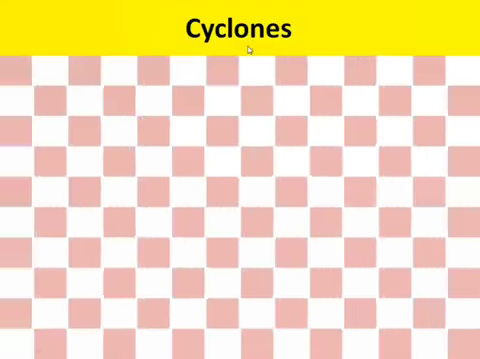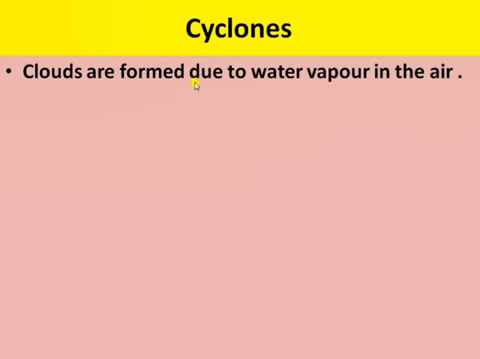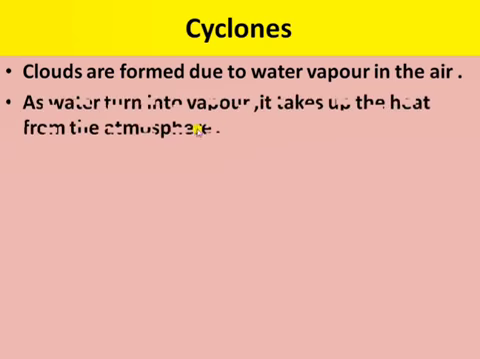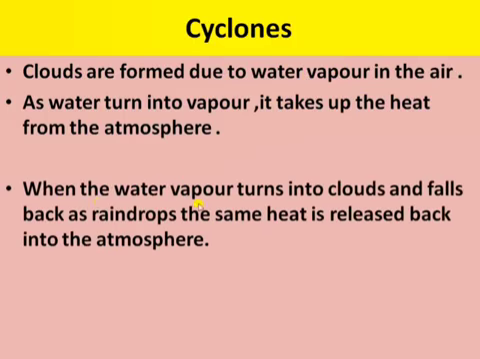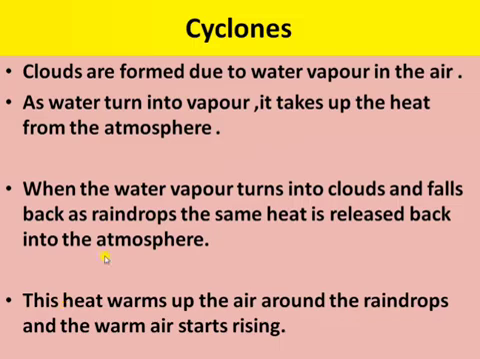Next are the cyclones. What are cyclones? Clouds are formed due to the water vapor in the air. This water turns into water vapor and it takes up heat from the atmosphere. Then the water vapor turns into cloud. They form cloud and fall back as raindrops, and the same heat is released back to the atmosphere. So the heat warms up the air around the raindrops and the warm air starts rising up.